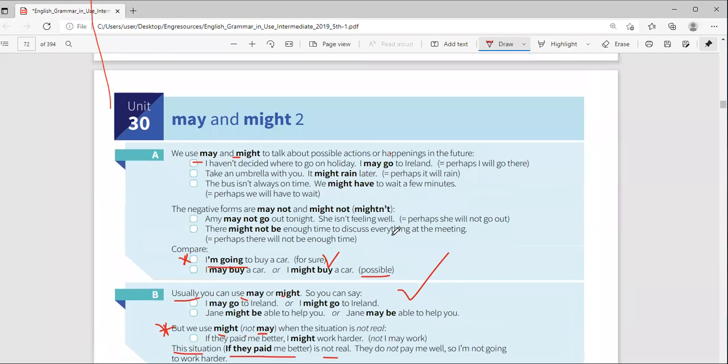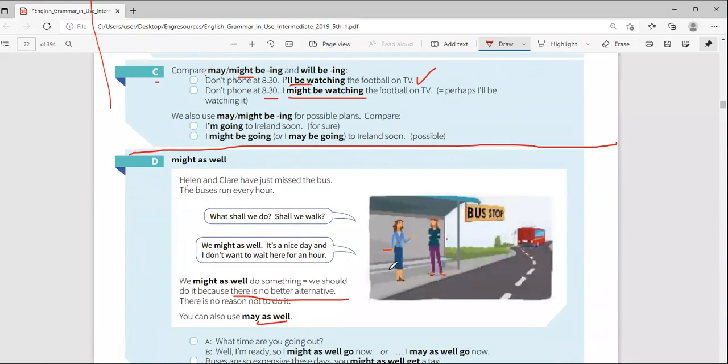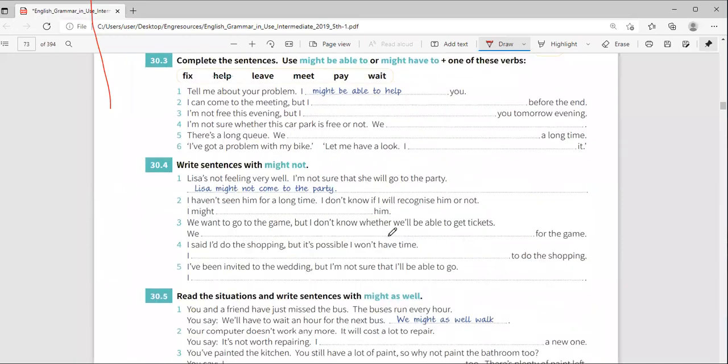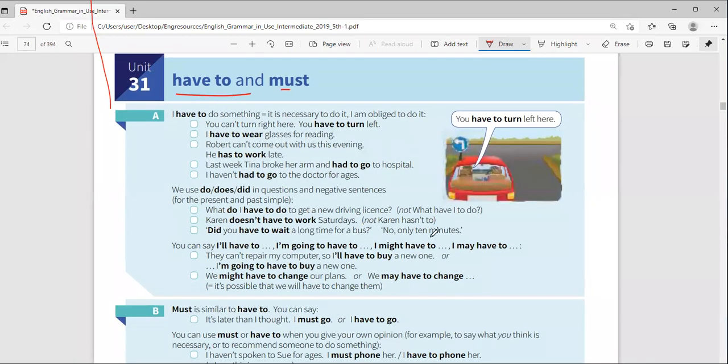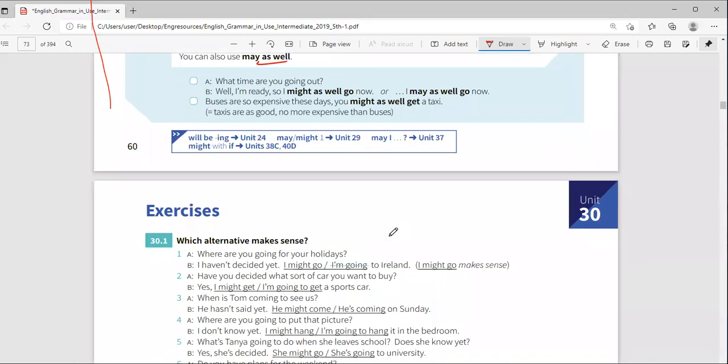So I think we're okay with this unless you have a question, because really we have to finish this topic and move to the next one. When people are online, they are comfortable. They're even in bed and they're resting. So there's no hurry. We have to do this one and we have to do have to and must. You see how I go very fast online. I finish quickly because no rubbing of the board and things like that.